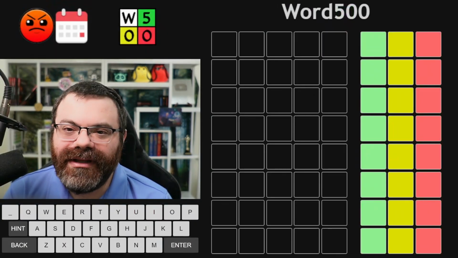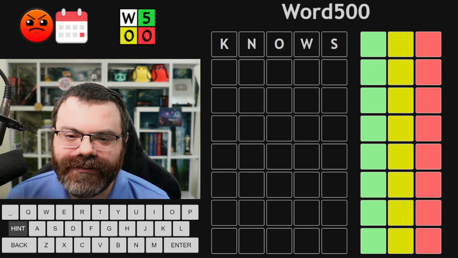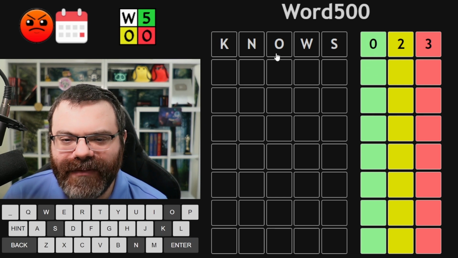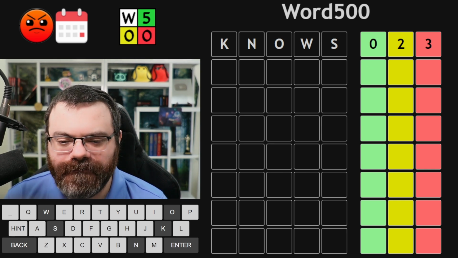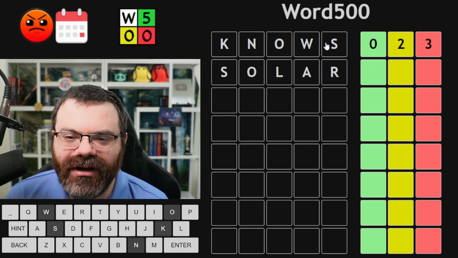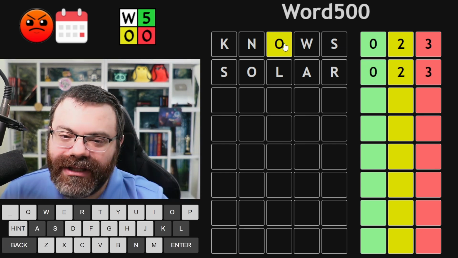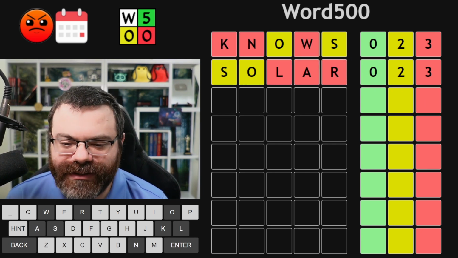All right, let's play Word 500. I'll start with nose. I don't know why. Okay, so we have 2 yellows. I'm going to assume maybe the O and the S, maybe the N. What am I thinking? So like, how about solar? So that uses the O and the S as yellow. 3 new letters otherwise. All right, so if we're doubling down on OS being yellow like that, then that means that's our result. So what would we do?